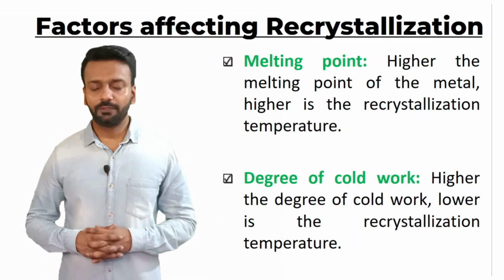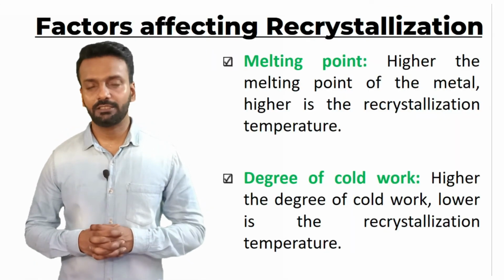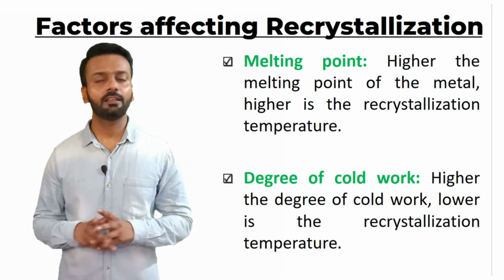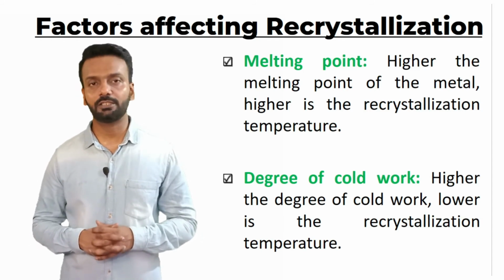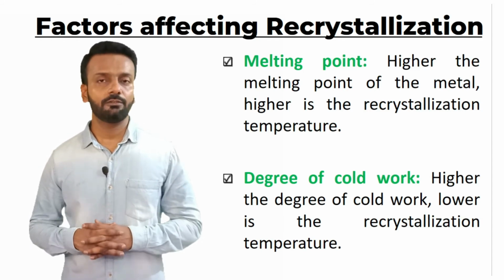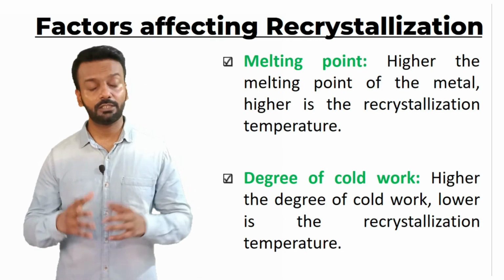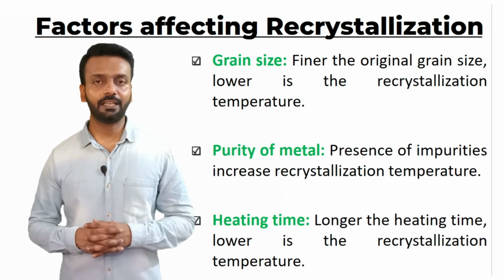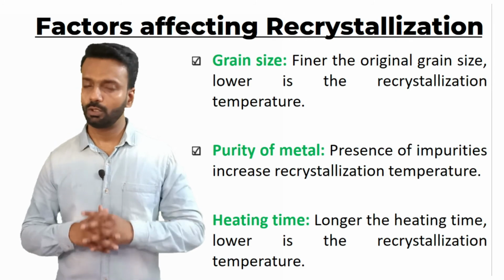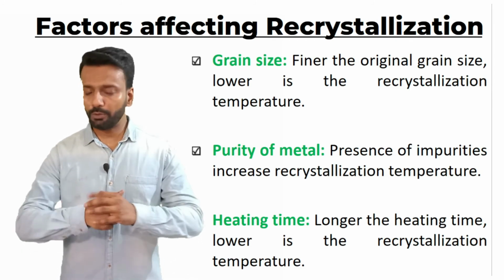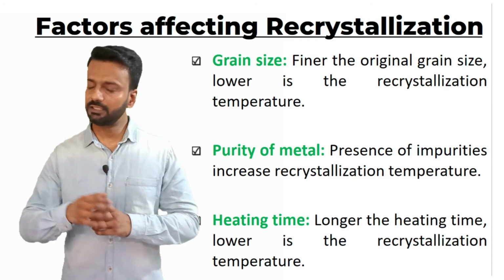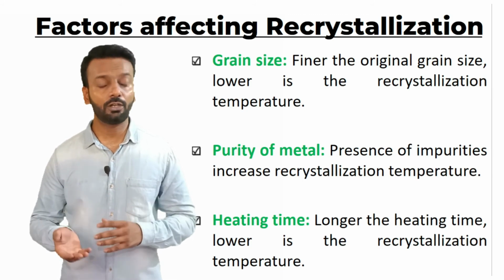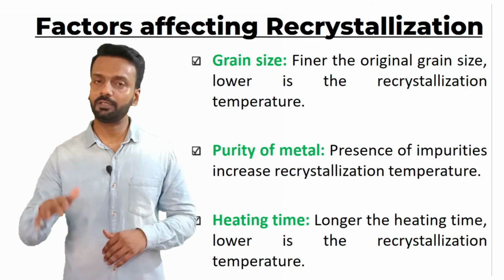Let us look into the different factors which affect the recrystallization process. The first one is melting point. The higher the melting temperature, the higher the recrystallization temperature. Second is the degree of cold work. When the degree of cold working is higher, the recrystallization temperature is lower. Third is grain size. The finer the grain size, the lower the recrystallization temperature. Fourth is purity of the metal. If a lot of impurities are present in the material, the temperature of recrystallization will increase. Fifth is heating time. If you keep the material for a longer time of heating, the recrystallization temperature is lower.